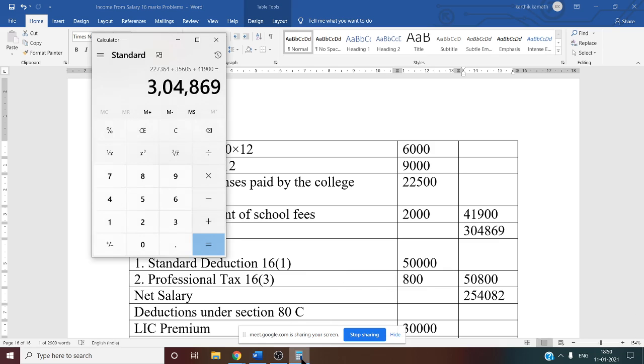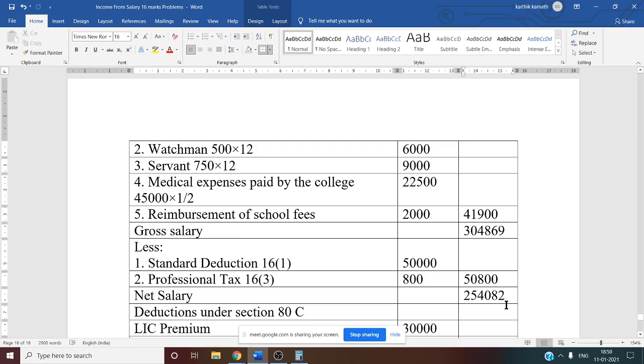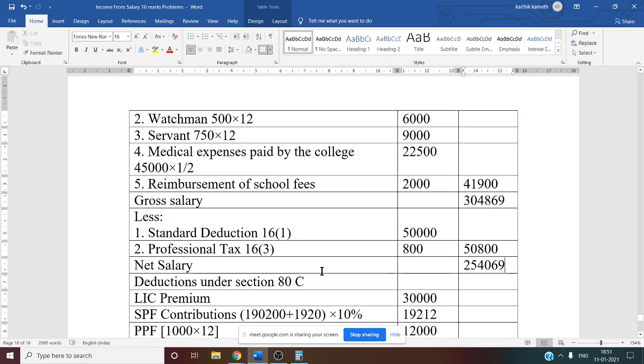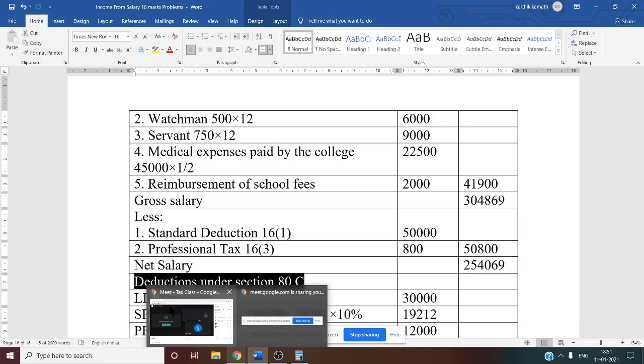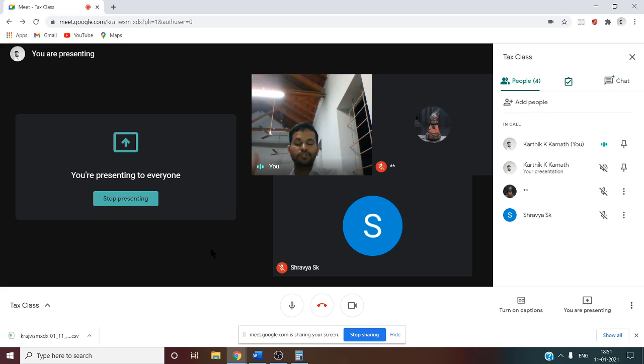So now net salary we have to do, that is 3,04,869 minus 50,800, 2,54,069. Whether this is correct? Yes, sir. 69, right? Yes, 69. 2,54,069 is our net salary. Next, after getting the net salary, what we have to do is deduction under Chapter VI-A. Below the net salary, you can show the deduction, or else you can show the calculation separately in a separate format.